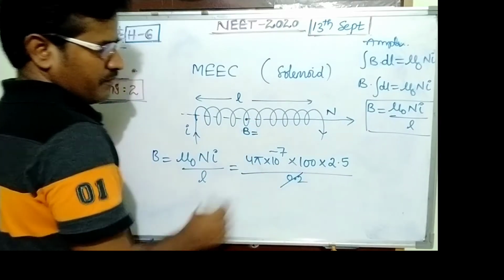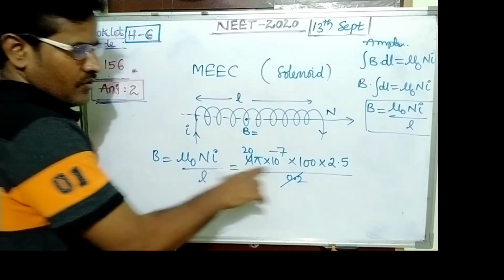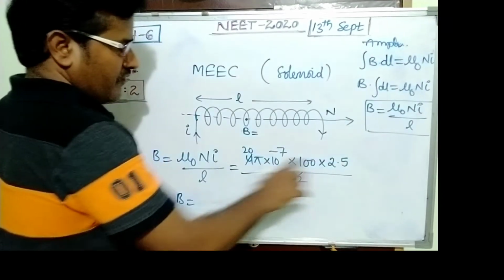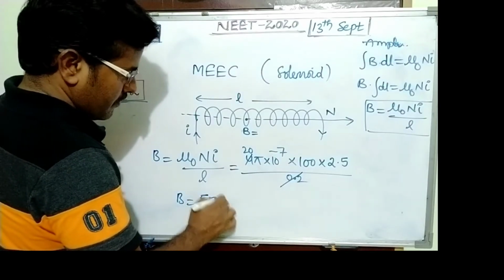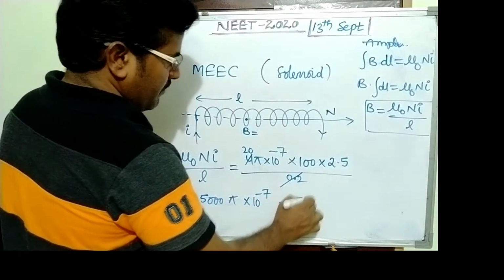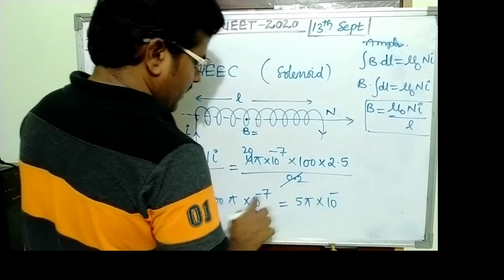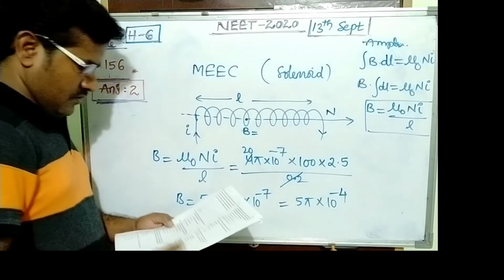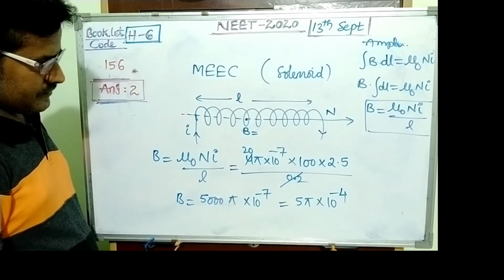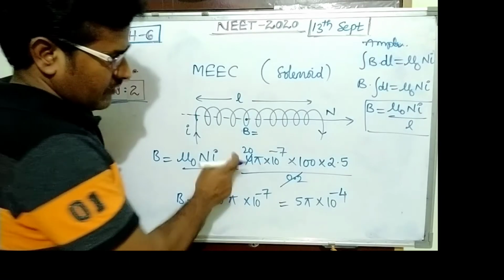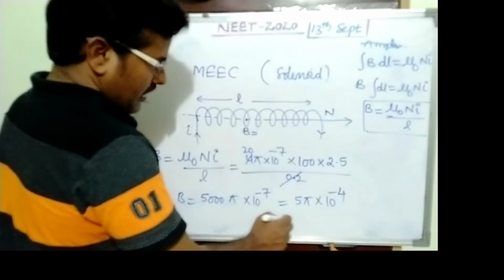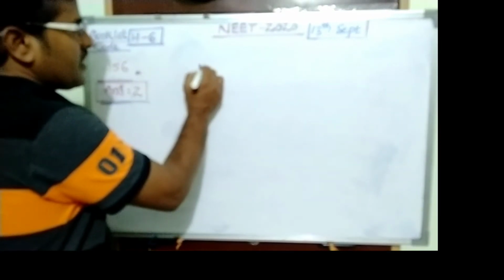So its value 0.2, this is 20 times. After simplification, B equals 50,000 pi into 10 power minus 7. So its value 5 pi into 10 power minus 4. Okay, 20. So this is 5000 pi. Question number 156, this is from MEEC.